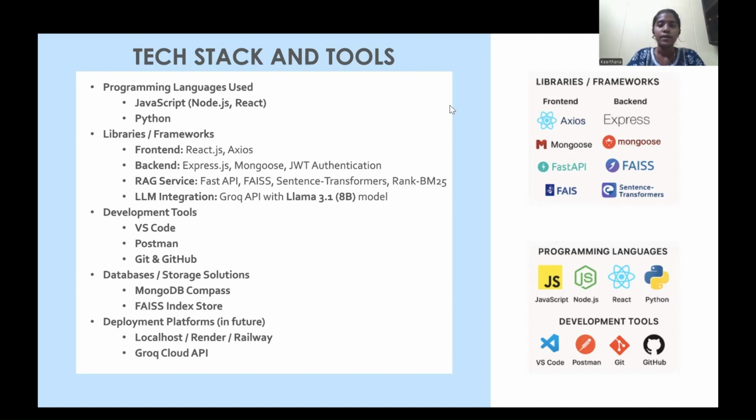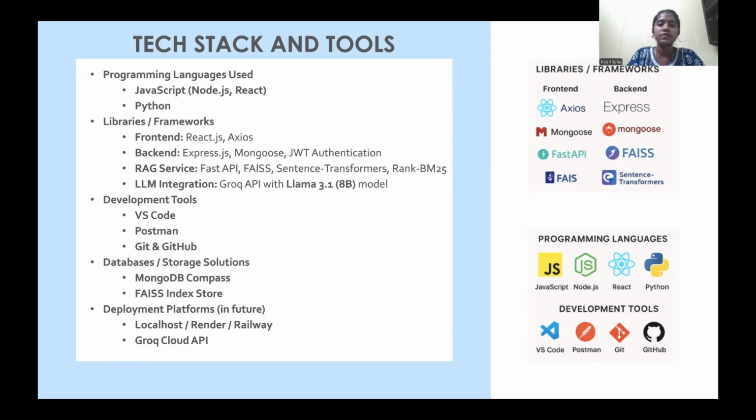So this is the tech stack and tools used in our project. For programming language, we use JavaScript and Python. JavaScript for both front end and back end, and the RAG pipeline, everything is written in Python. For libraries and frameworks, for front end we use React to build a component based application, which is interactive and dynamic, and Axios for asynchronously sending REST API calls. In the backend, we use Express.js, which is a framework of Node.js, and also added JWT authentication for more security.